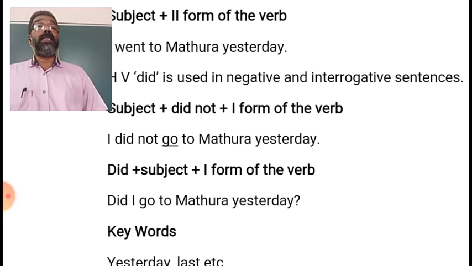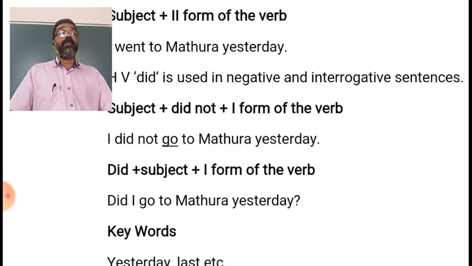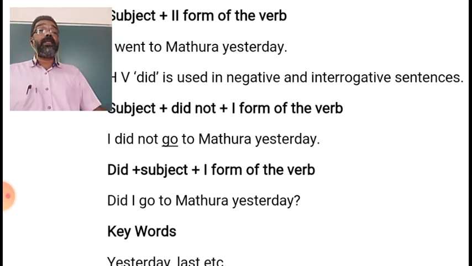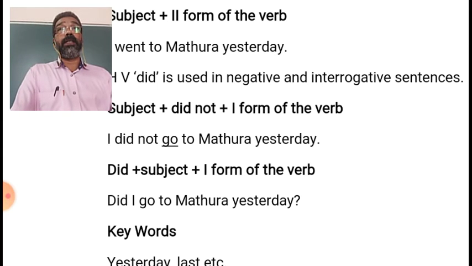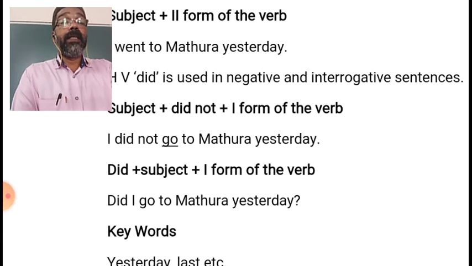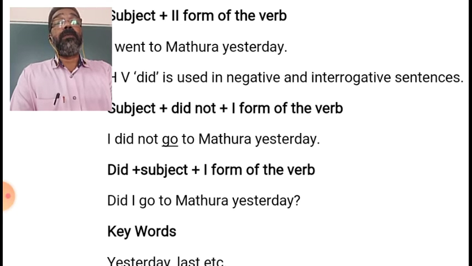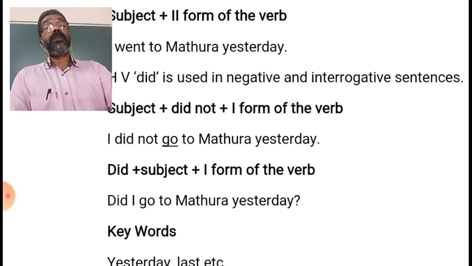Did plus subject: for an interrogative sentence, the pattern is did plus subject plus first form of the verb. The question will begin with did, then the subject, and then the first form of the verb. Did I go to Madurai yesterday? Did is the helping verb, then the subject, then the first form of the verb, go.